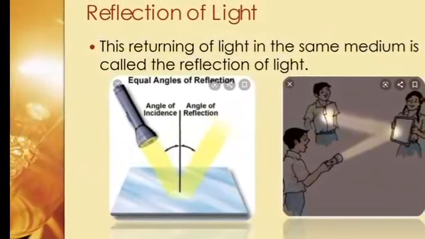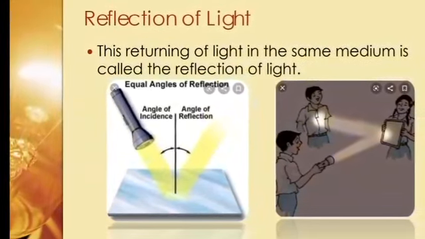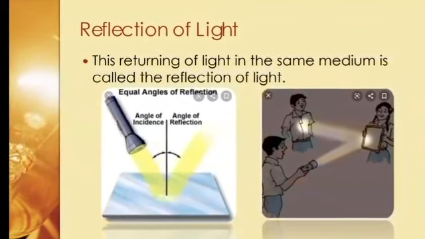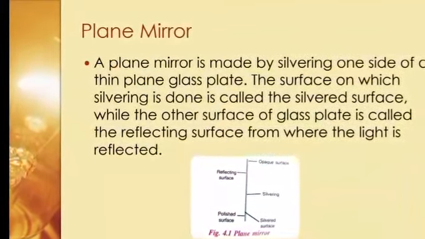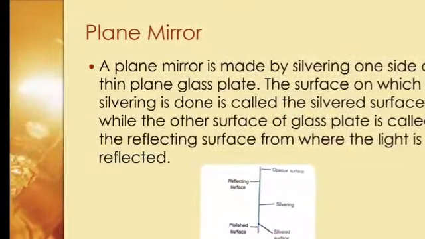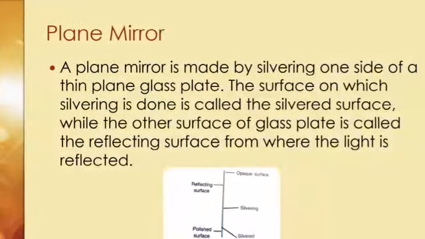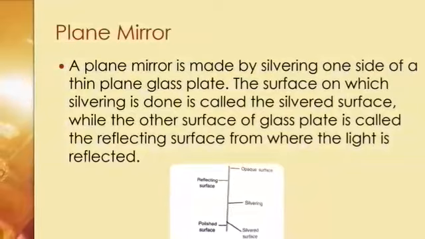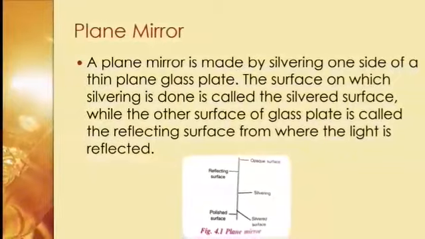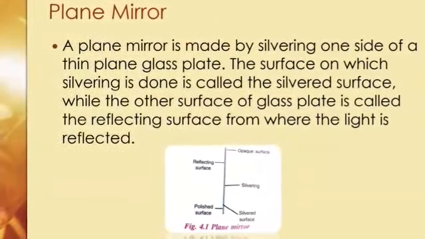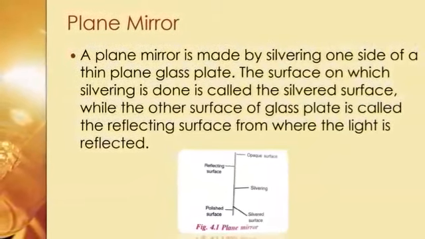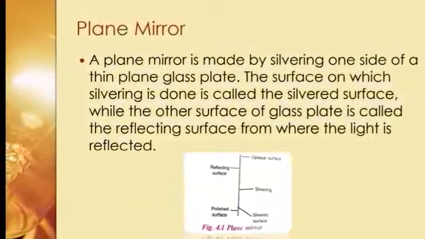This phenomenon of bouncing back of light into the same medium after striking a shining smooth surface is called reflection of light. A plane mirror is such an example of a shining smooth surface which allows reflection of light. You can see it in the diagram given. A plane mirror is a simple glass plate, and one side is silvered. The silvered surface is then coated with some opaque material so as to safeguard it, and the other surface thus becomes the reflecting surface.